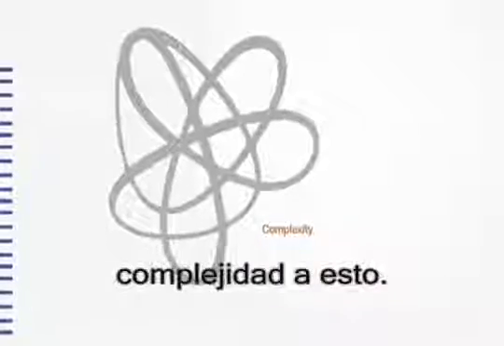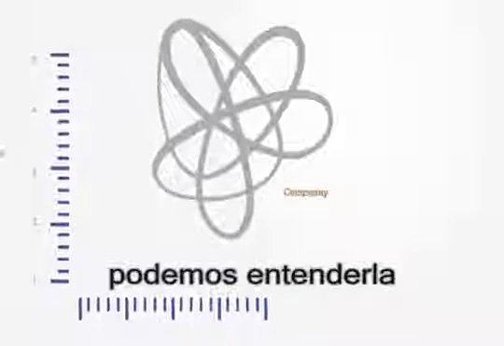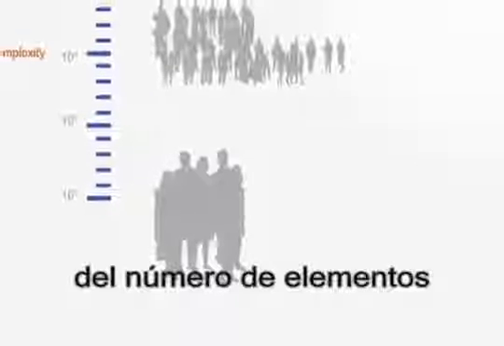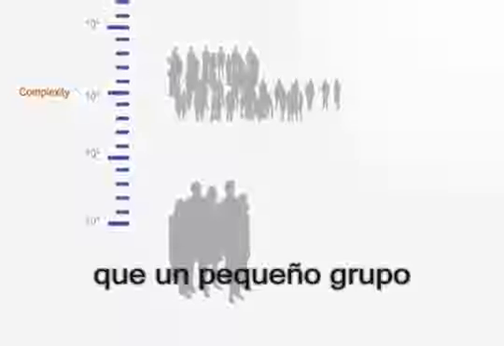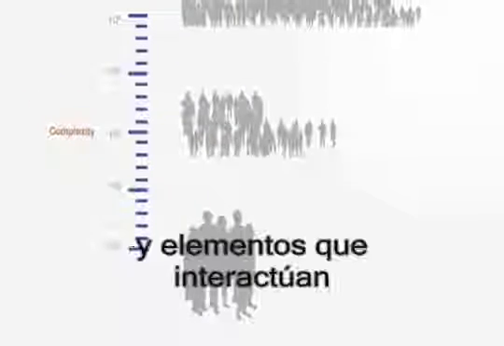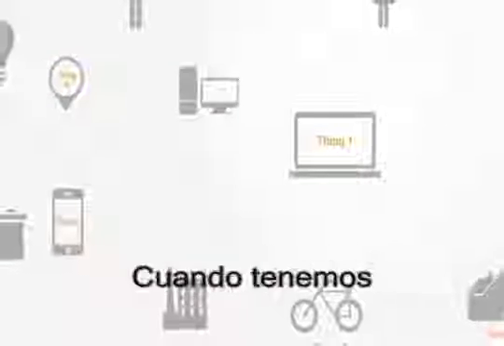Now, let's add complexity to this. Although there is no formal definition for it, we can understand complexity as a parameter. That is to say that it is a measurement of something. Firstly, it is a measurement of the number of elements within our system. This is intuitive to us. A society is more complex than a small group of friends as it has many more subsystems and elements interacting on various scales.